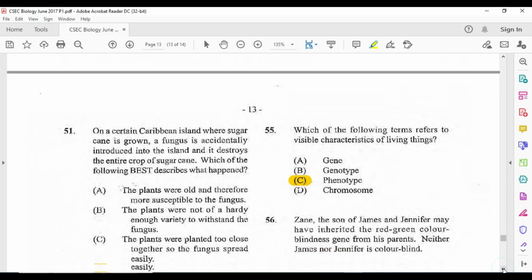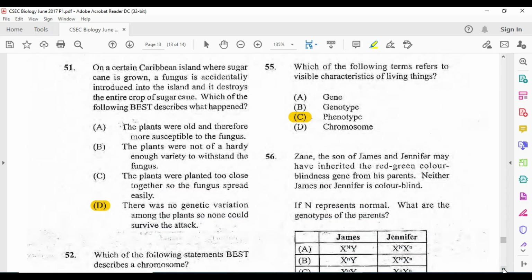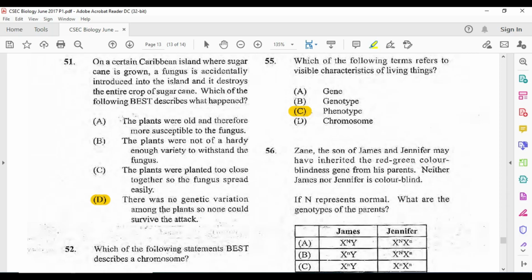The other thing we want to look at is 56. And again, this is a repeated question coming directly from the 2016 paper. I want you to follow the paper in sequence.